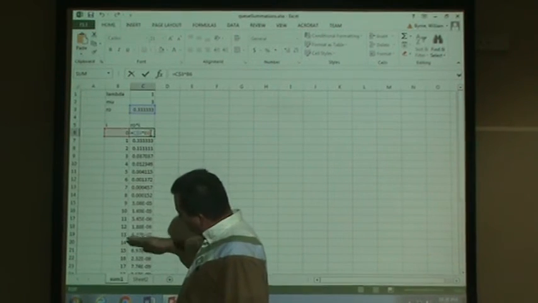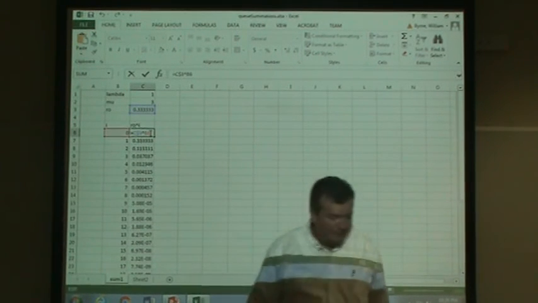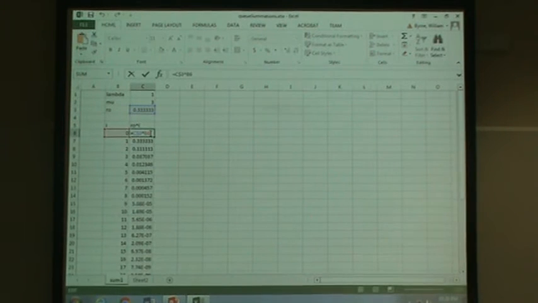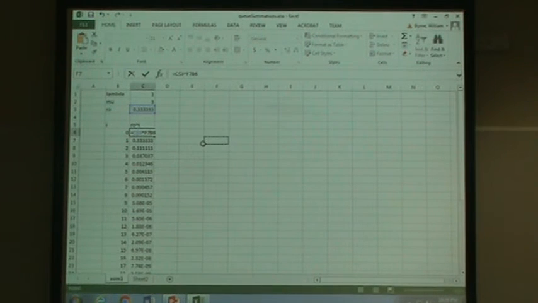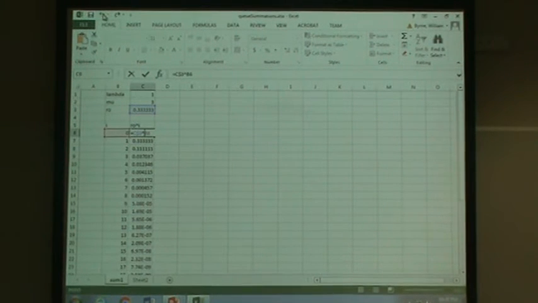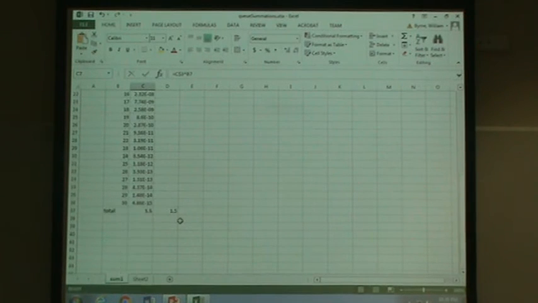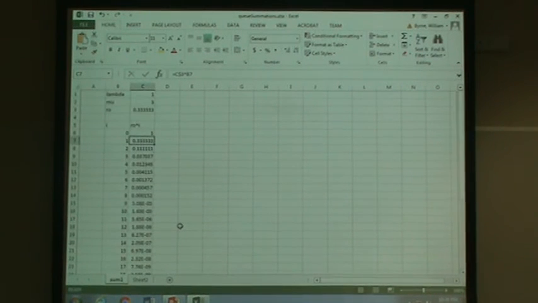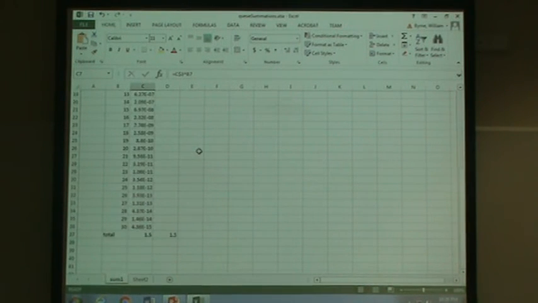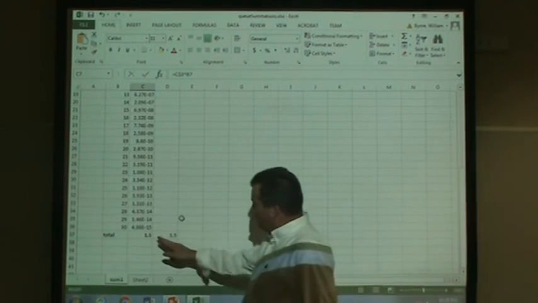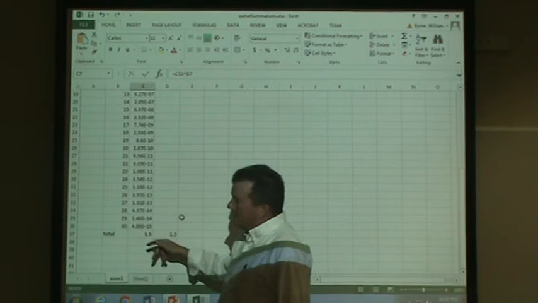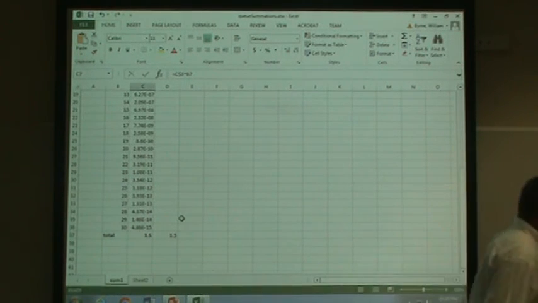And then just add them up. Theoretically, I'm going off to infinity, but as you can see, once we get up to around 30, so I'm using a rho of 1/3, lambda is 1, mu is 3. Once we get up to around 30, this value is 4.8 times 10 to the minus 15. So it's very, very close to 0.